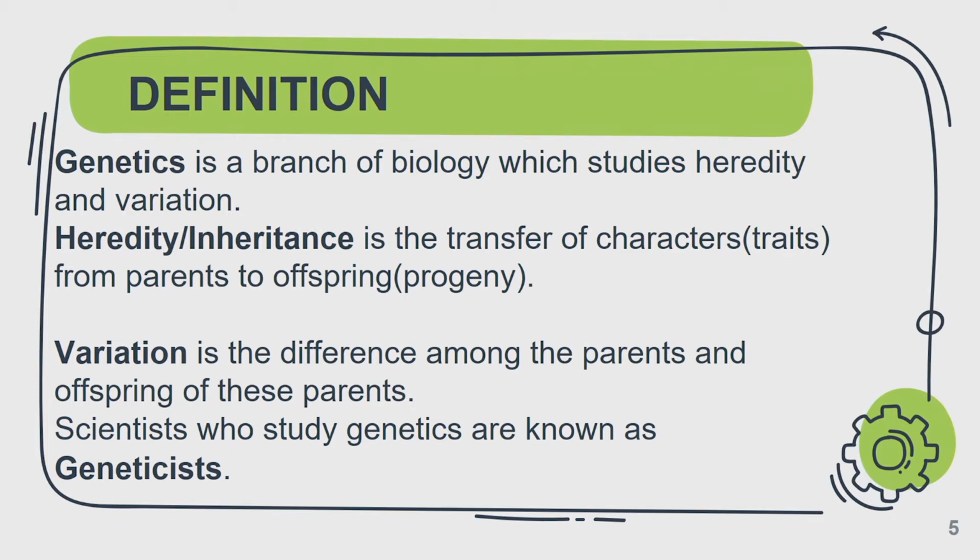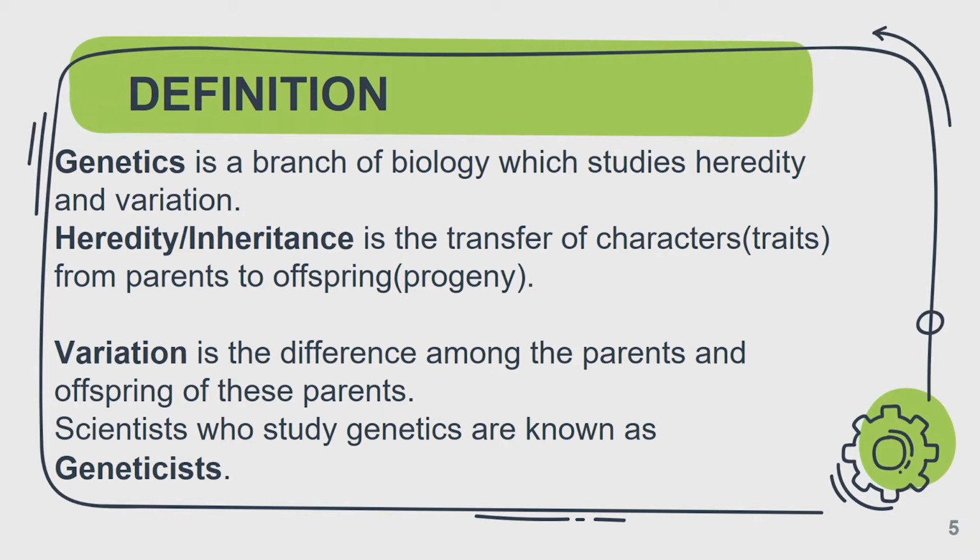Heredity is talking about how those parts of your body that look like that of your parents are being transferred to you. Take, for instance, if you have the same nose shape as that of your parents, how is it transferred from your parent to you? That's what heredity is trying to address.